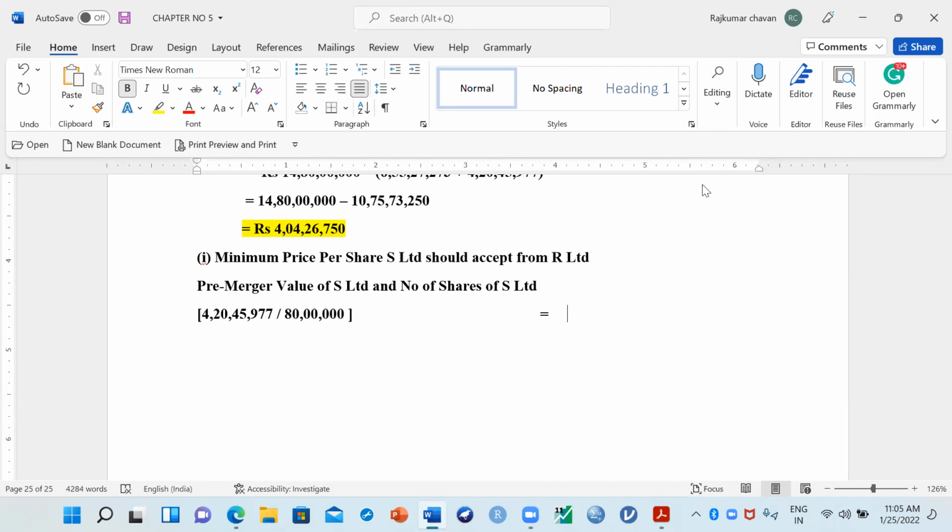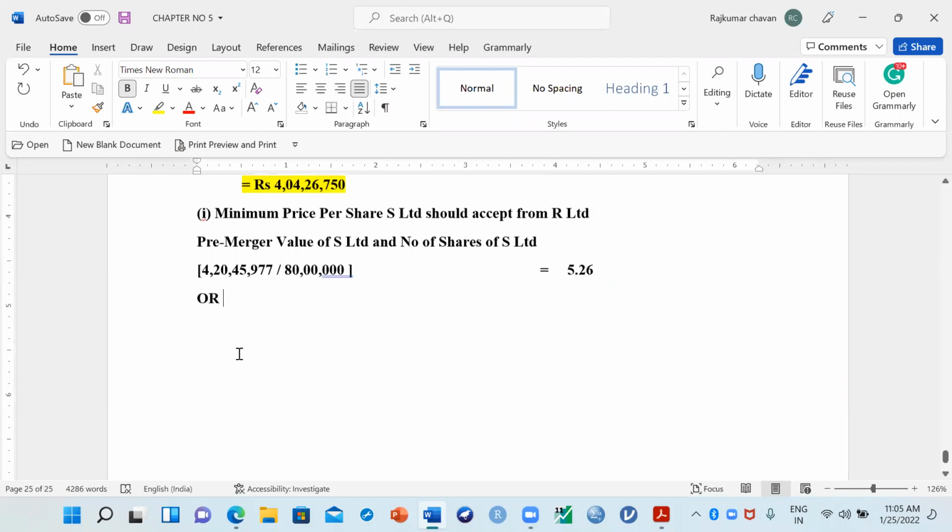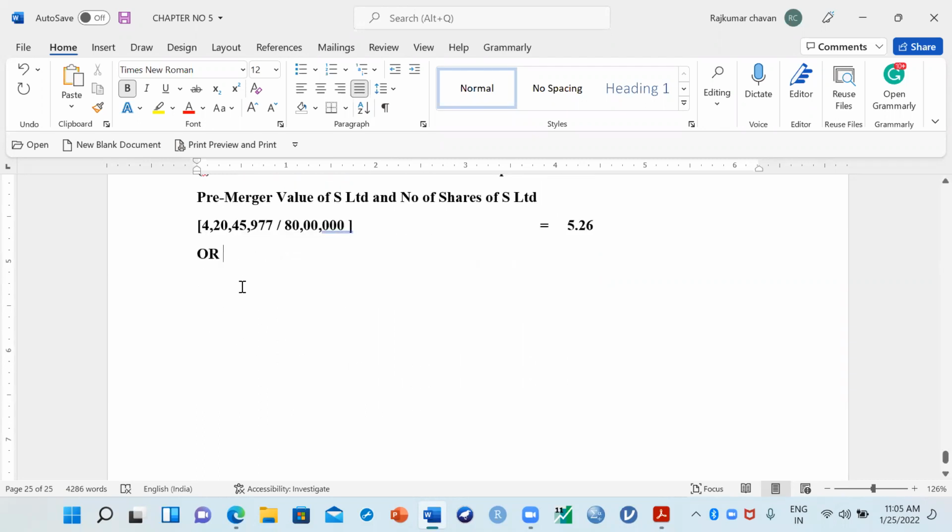Can you put your answer in the chat box? 4 crore 20 lakhs 45,977 divided by 80 lakhs. It is how much? 5.26. Right. So if you divide that value, you will get 5.26 per share.